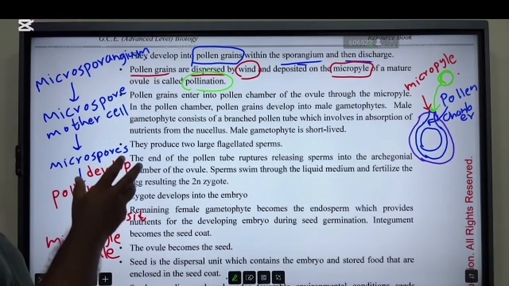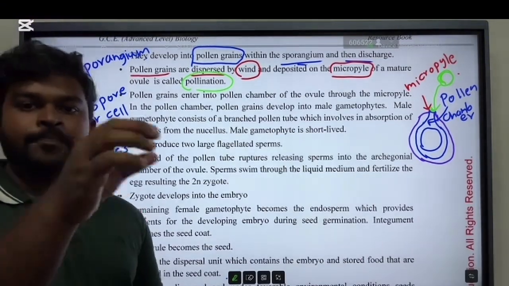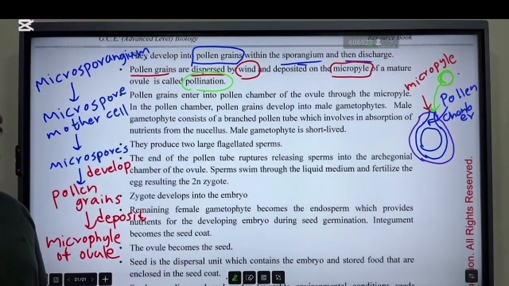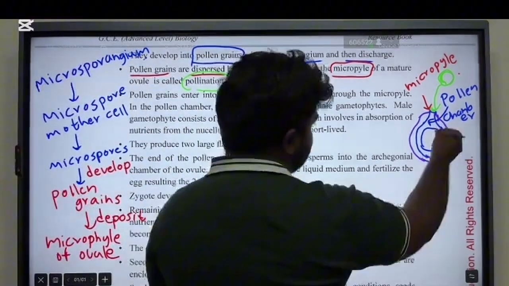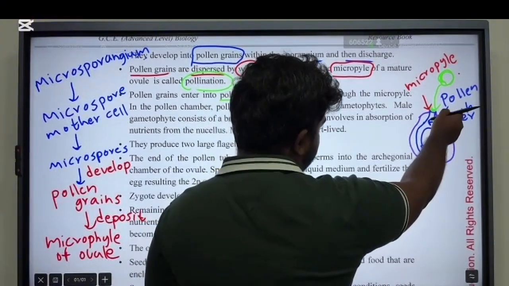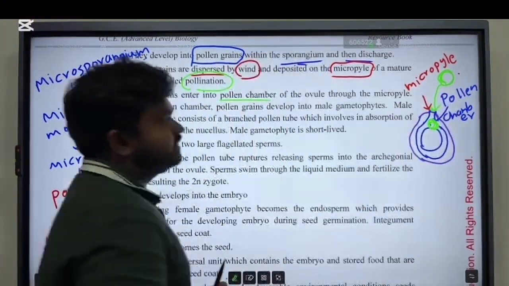All right. So these microspores become the pollen grain. Then pollen grain is dispersed by wind and deposited on the micropyle. That is called pollination. Then pollen grains enter into the pollen chamber. So here there is a structure called pollen chamber. Then this pollen grain enters into the pollen chamber.